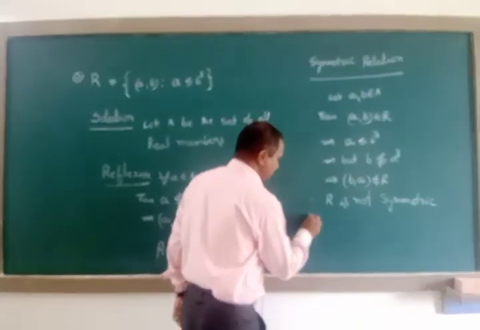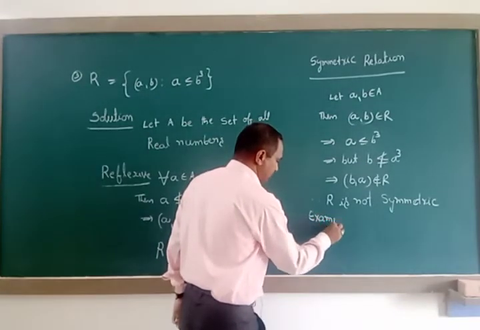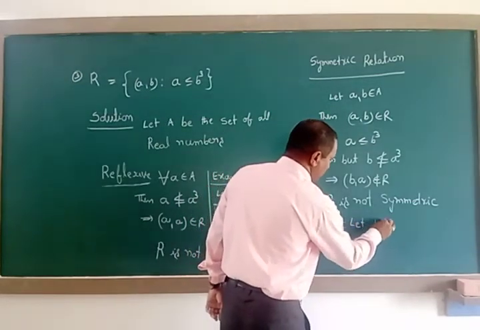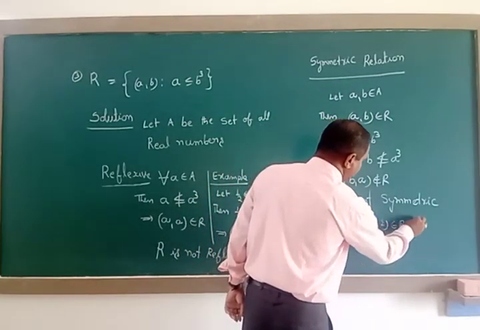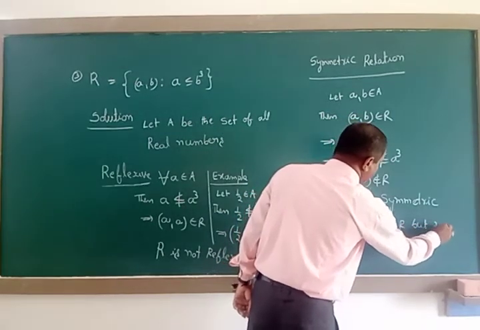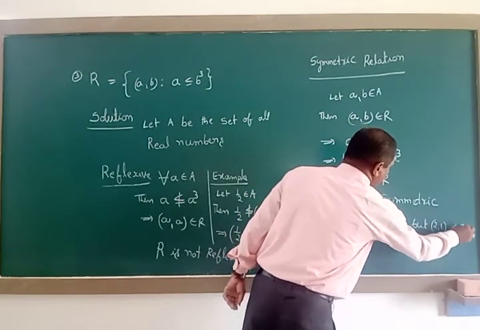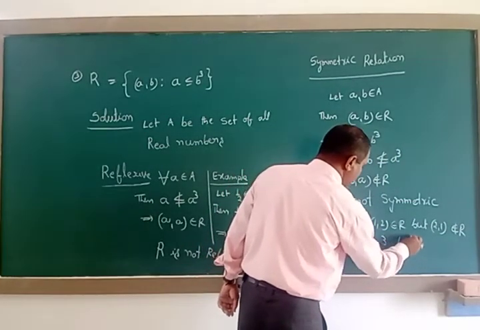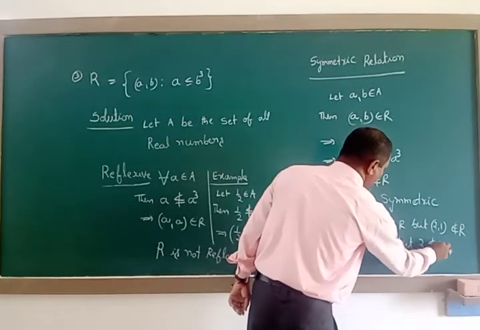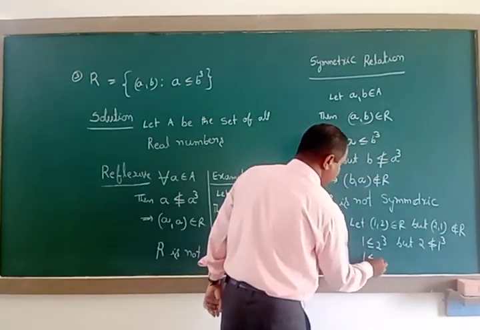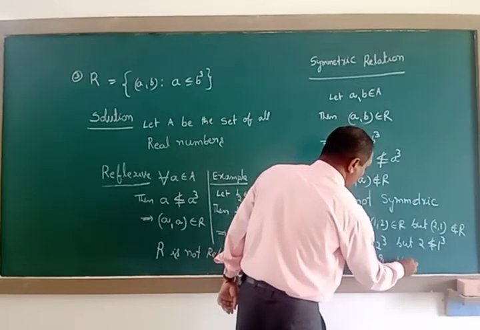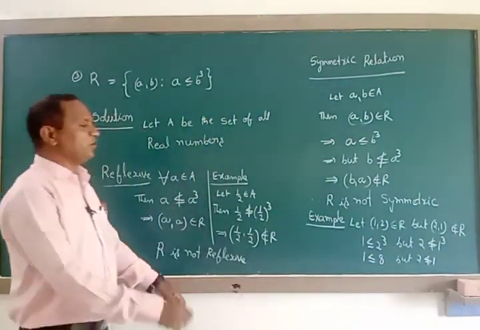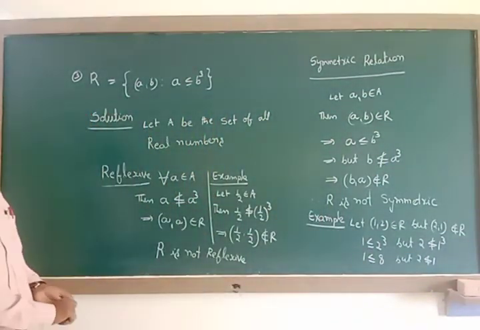Example for symmetric here. Let 1 comma 2 belong to capital R, but 2 comma 1 does not belong to capital R. That is, 1 is less than or equal to 2 cube, that is 1 is less than or equal to 8, but 2 is not less than or equal to 1 cube. Like that, by showing an example we can tell R is not symmetric.